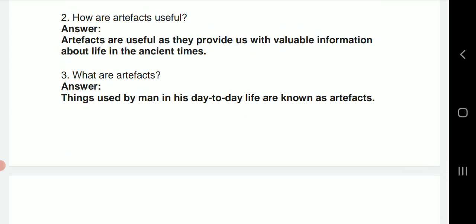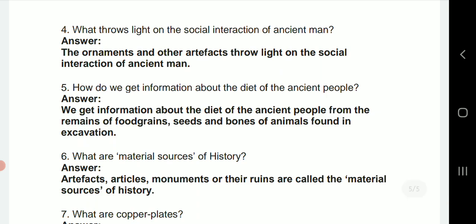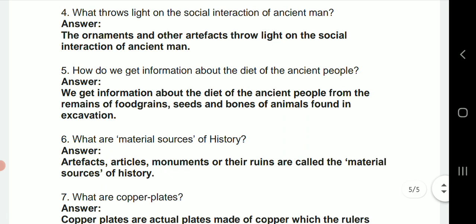What are artifacts? So things used by man in his day-to-day life are known as artifacts. Then what throws light on the social interaction of ancient men? So the ornaments and other artifacts throw light on the social interaction of ancient men. Then how do we get information about the diet of the ancient people? So we get information about the diet of the ancient people from the remains of food grains, seeds and bones of animals found in excavation.